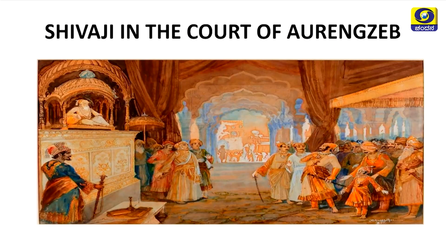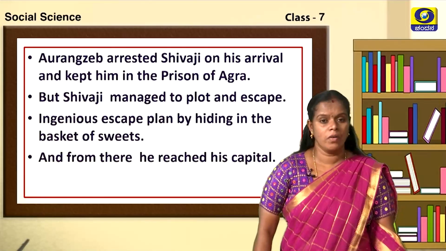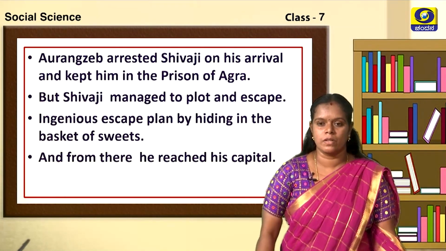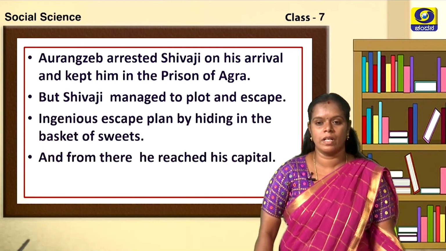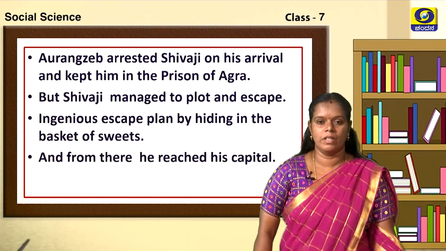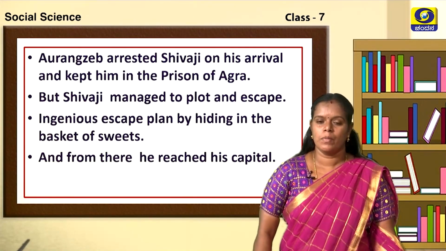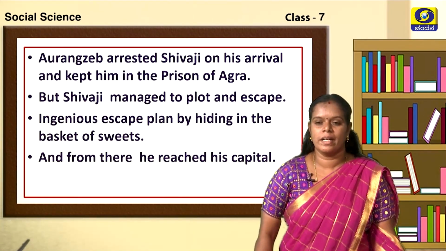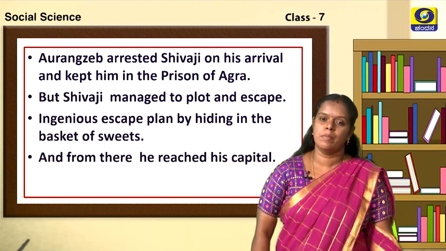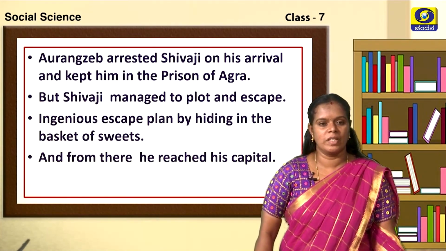In this picture, children, you can see Shivaji along with his son and men has come to the court of Delhi to meet Aurangzeb. Aurangzeb arrested Shivaji on his arrival and kept him in the prison of Agra. But Shivaji managed to plot and escape. Plot here means he managed to plan secretly and escaped from the jail.